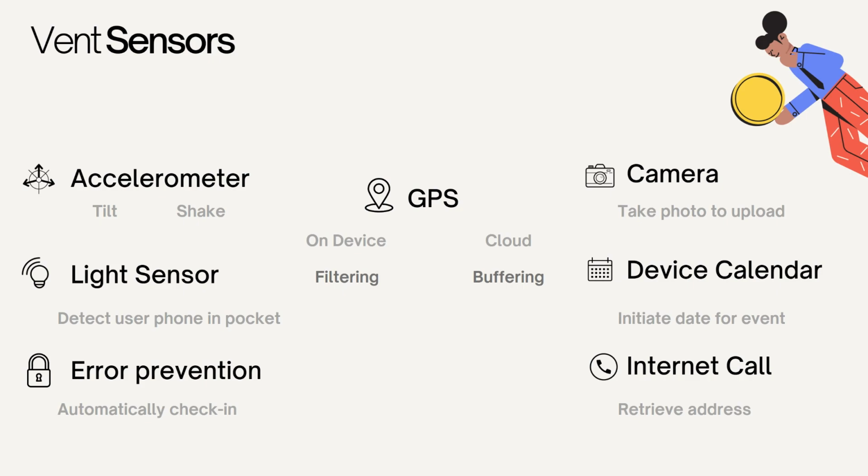We also used a number of sensors and internet services to a lesser extent, including the camera for allowing users to upload a photo themselves, the device calendar to initiate the date setting on events, and an internet call to retrieve addresses as users type in their event address.